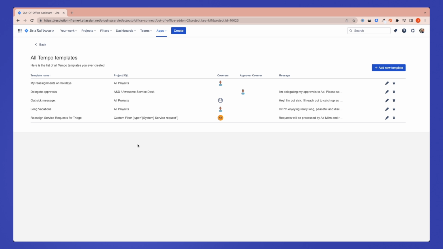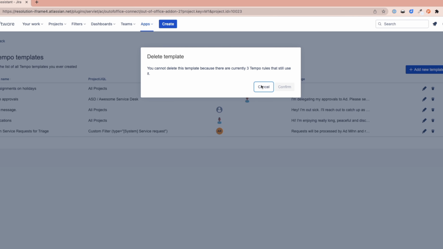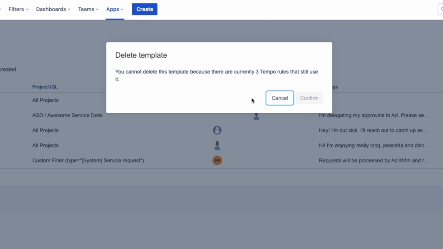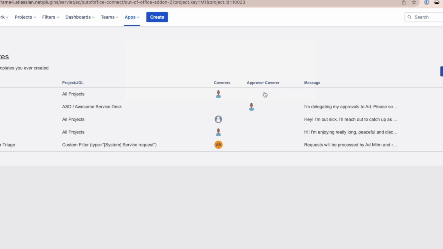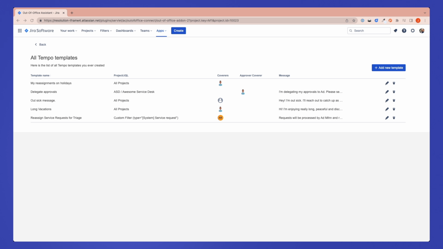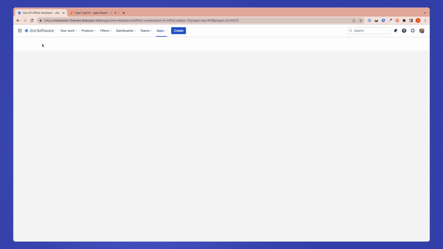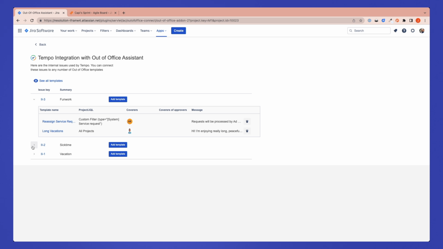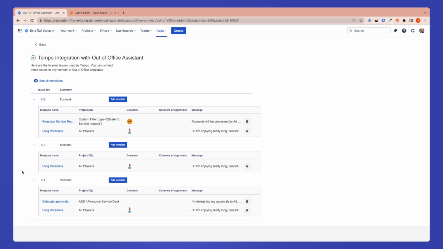Here is the full list. In this table, you can also add new templates, edit existing templates, or delete them. But for example, I can't delete long vacations, since it's currently being used in 3 internal issues. Let's go back to mapping. Now, every time a plan comes in from Tempo for these internal issues, each of the templates will generate one rule with the dates coming from the plan.